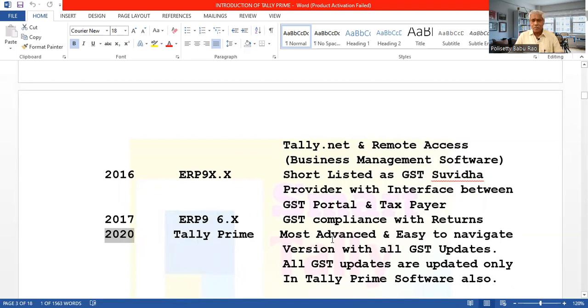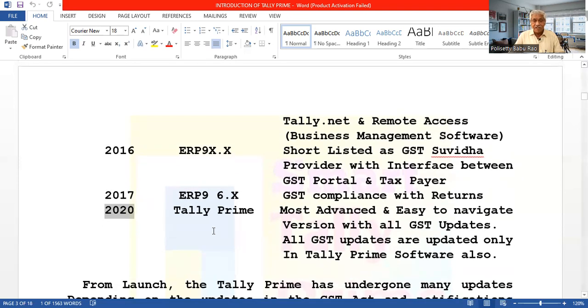It is the most advanced, easy to navigate version with all GST updates. GST was introduced in 2017, from 1st July. Actually, they planned to introduce it from 1st April, from the beginning of the year. But due to some problems with the site and the portal, they postponed it and started implementing it from 1st July 2017.